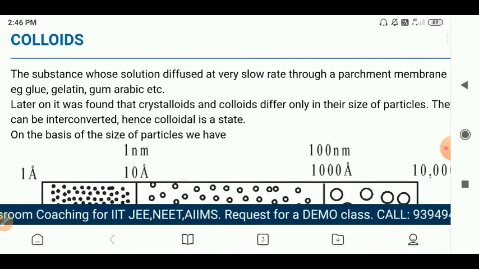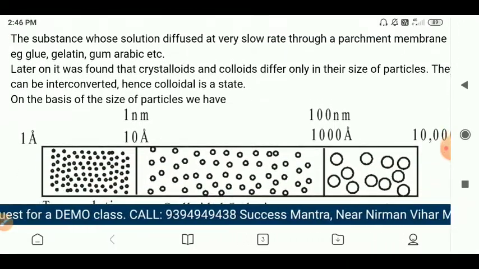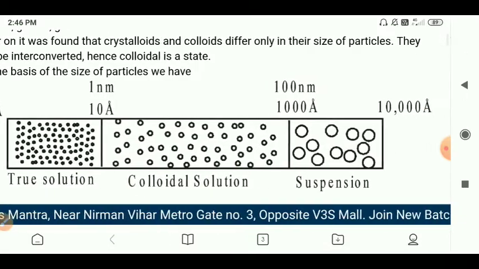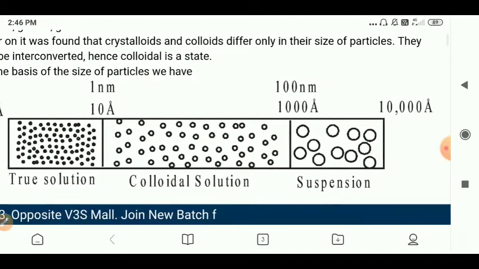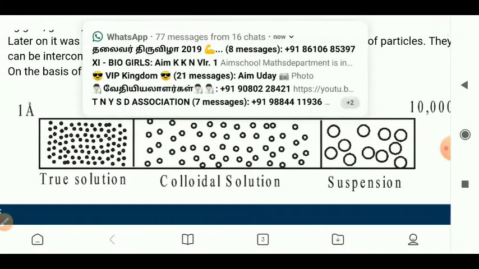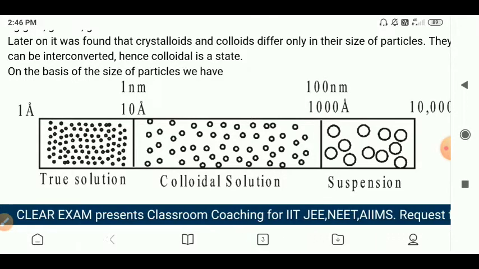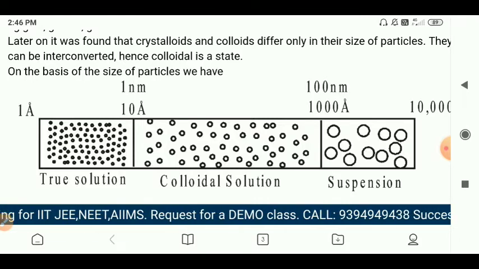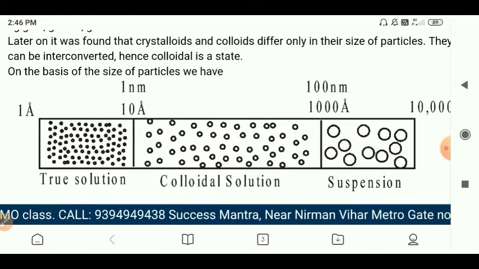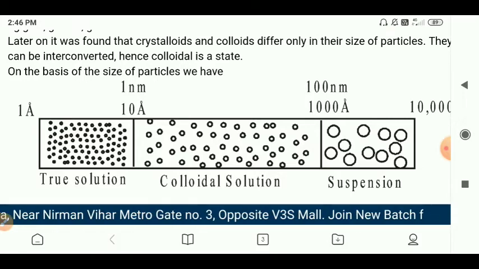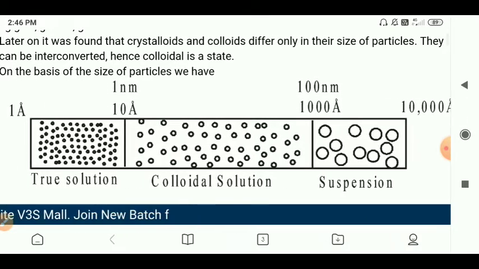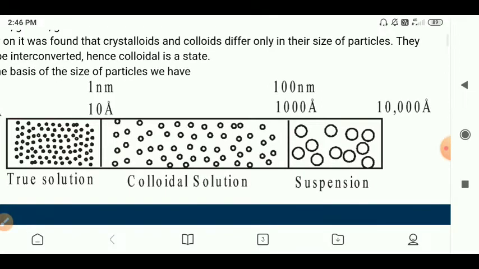Based on size, solutions can be divided into three types, already studied in the lower classes. One is the true solution, the second is the colloidal solution, and the third is the suspension. What is a true solution? If the particle size lies between 1 Angstrom and 10 Angstrom, such solutions are called true solutions. If the size lies between 10 Angstrom and 100 Angstrom, it is called a colloidal solution. If the size lies between 1,000 Angstrom and 10,000 Angstrom, it is called a suspension. Based on that, we classify three types of solution.